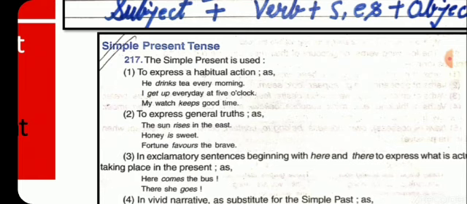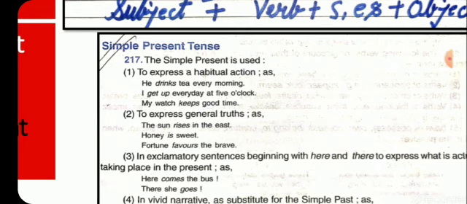So here also, what will we use? We will use the first form of the verb. Another, my watch keeps good time. It is also presenting the habitual action. Now another, it also expresses the general truth.